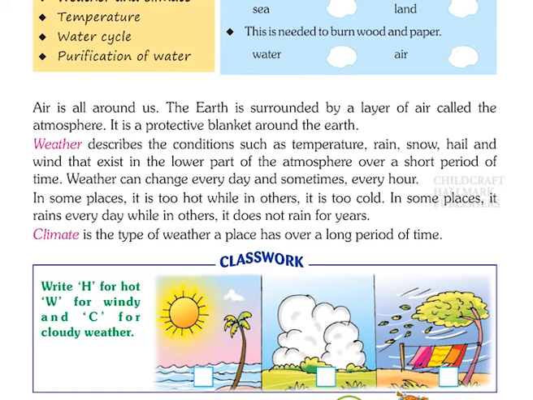Weather describes the conditions such as temperature, rain, snow, hail and wind that exist in the lower part of the atmosphere over a short period of time. Weather can change every day and sometimes every year. In some places, it is too hot, while in others, it is too cold. In some places, it rains every day, while in others, it does not rain for years. Climate is the type of weather a place has over a long period of time.